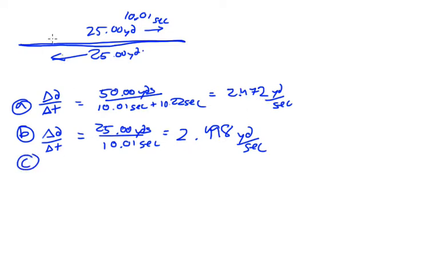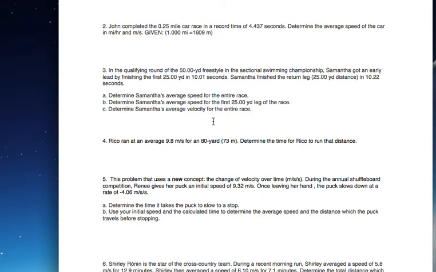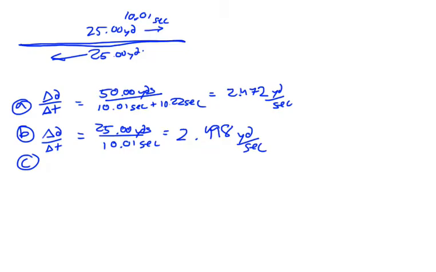Let's look at the last part. The last part is determine Samantha's average velocity for the entire race. This is so easy. I can't believe I'm giving you this problem. Because for velocity, our average velocity is the change in your displacement over the change in time. The change in the displacement is just 0. And the time doesn't matter because you didn't go anywhere. Your average velocity is 0 yards per second. And you can put as many zeros as you want behind that. For our case, I guess it's going to be 4. All right, that's the third problem.